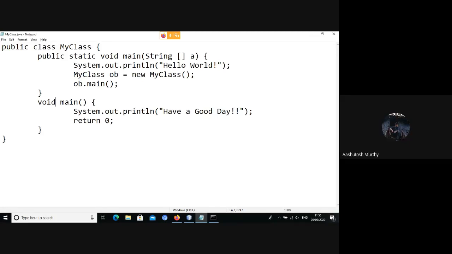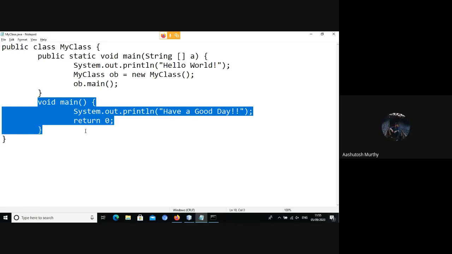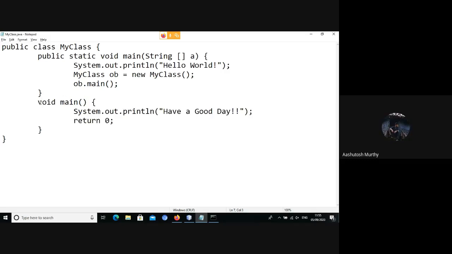Then you said that the Java compiler looks for public static void as the keywords. Yes. Complete your question. Sir, the second method adds public static to the initial keywords here.